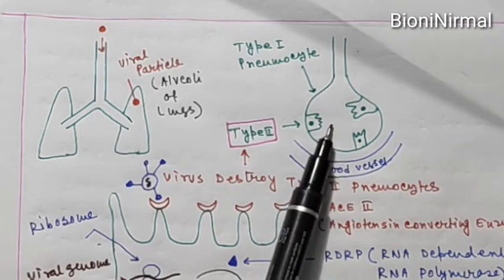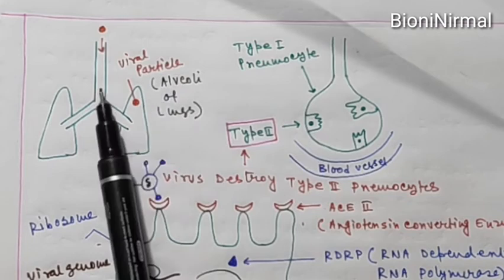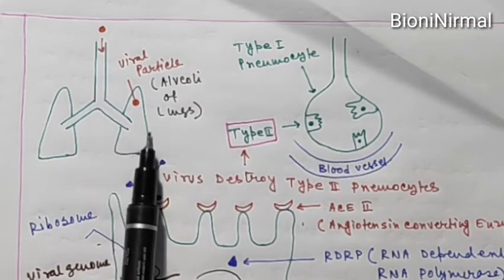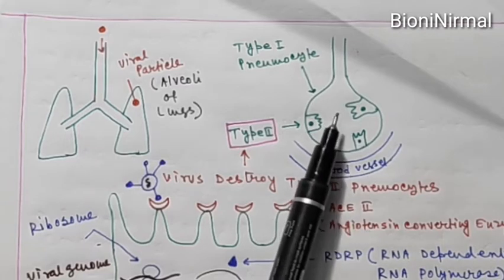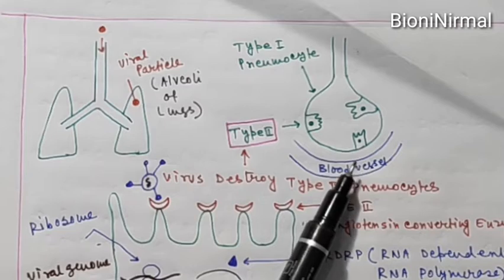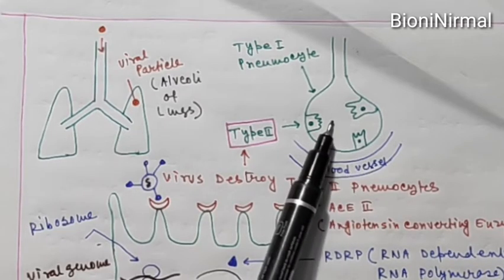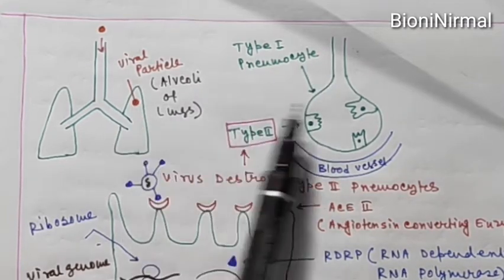The oxygen coming from the atmosphere first enters the trachea, then passes through the bronchus and bronchioles, and ultimately reaches the alveoli. Then this oxygen diffuses into the blood vessels, and the carbon dioxide in the blood vessels diffuses back into the alveoli, and is then exhaled from our body through our nostrils.